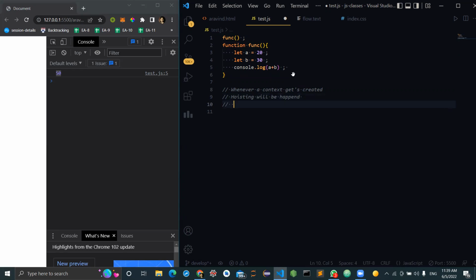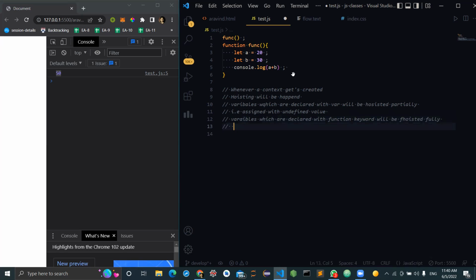And in the hoisting, variables which are declared with var will be hoisted partially, that is, assigned with the undefined value. And variables which are declared with the function keyword will be hoisted fully.